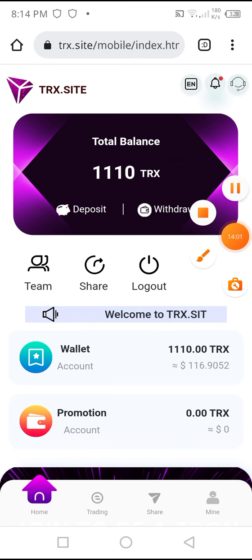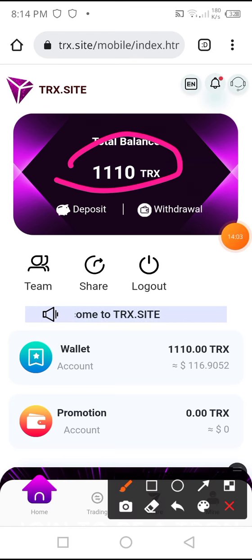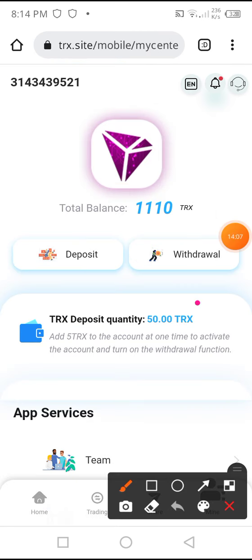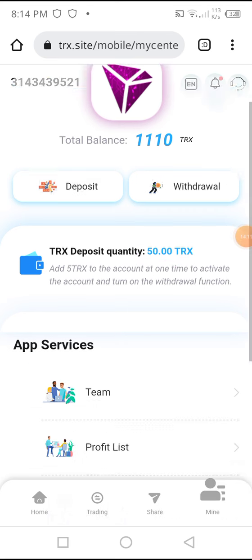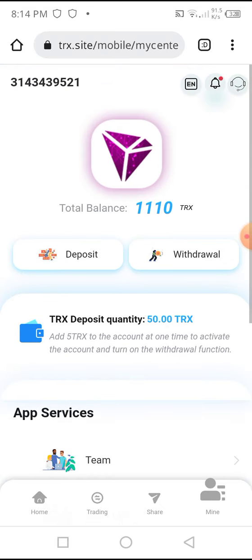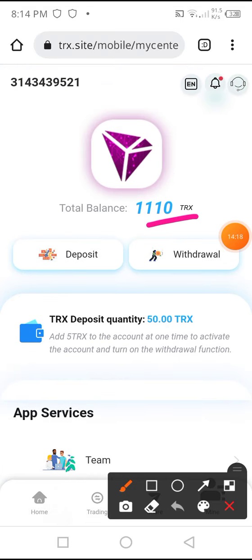Here you can see that my transaction is received in my account, and I go to the mine option, and you can see that my 50 TRX is added in my account without any fee. And you can see how much amount you invest and the total amount added in your account. If you want to withdraw money from this website, click on the withdrawal option.